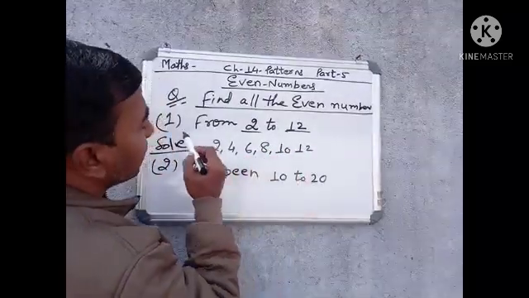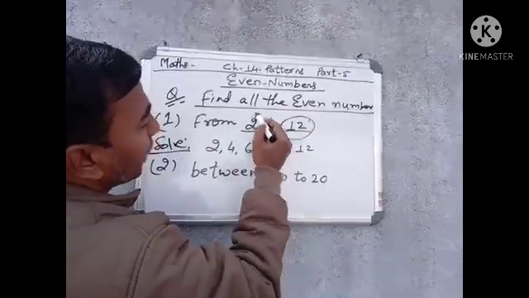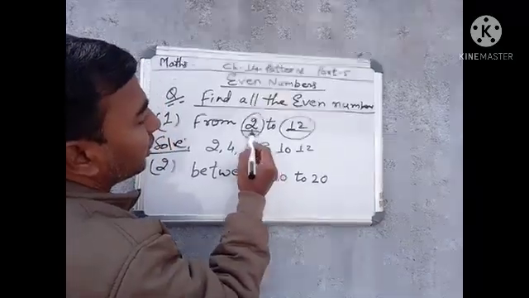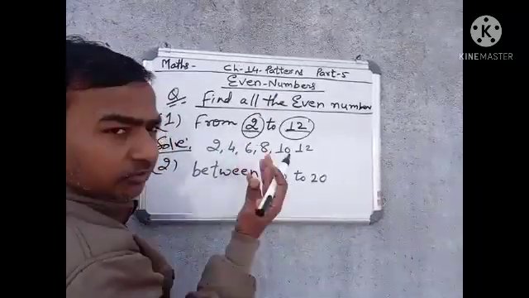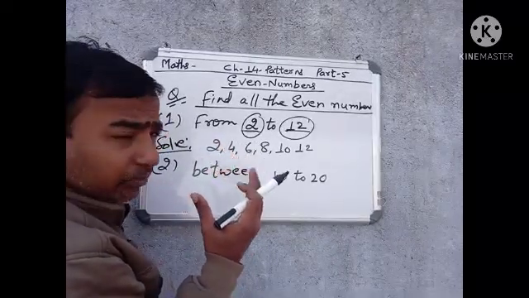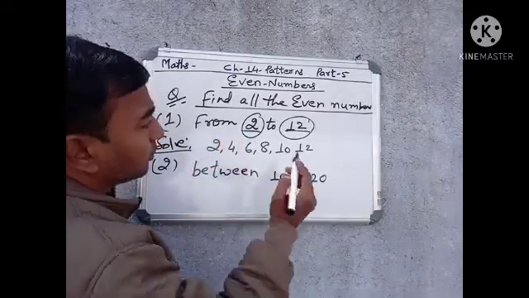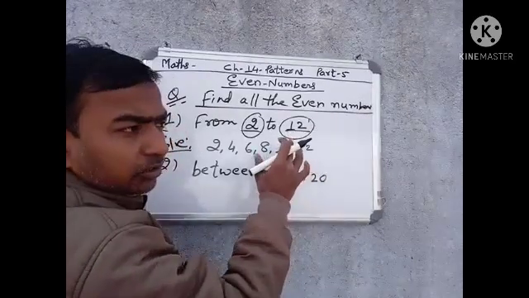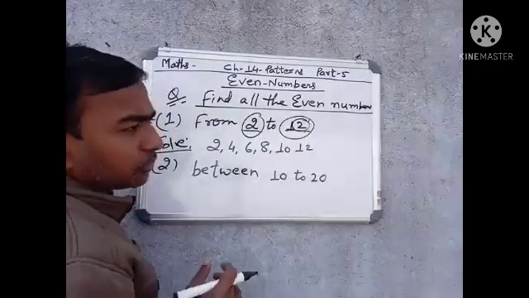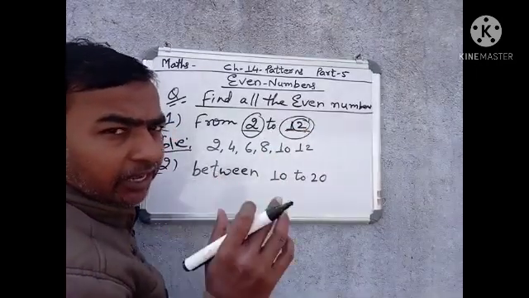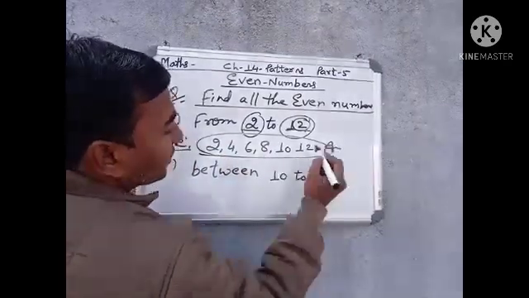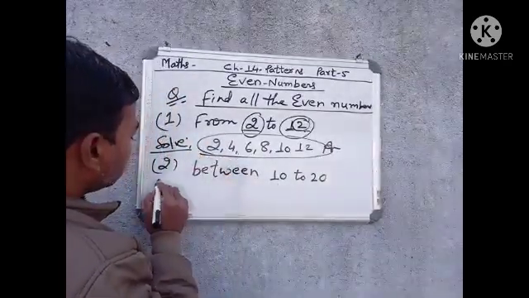You can see that in question number 1, both 2 and 12 are even numbers. Why? Because 2 is the smallest even number, and also the smallest prime number. And 12 is a 2-digit number whose ones place number is 2, so 100% sure 12 is also an even number. So this is our answer to the first question. Now come to the second question.